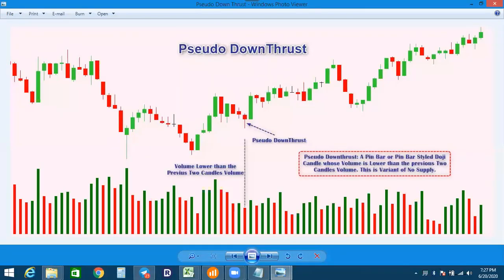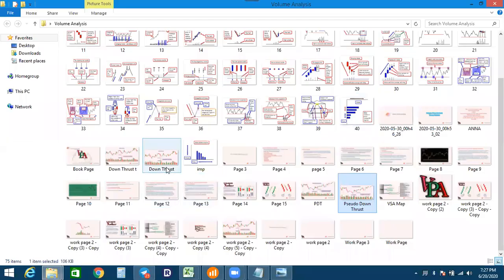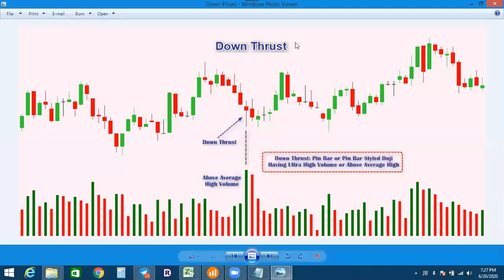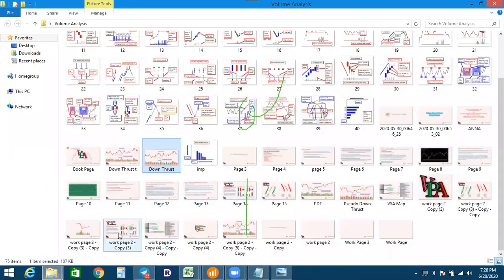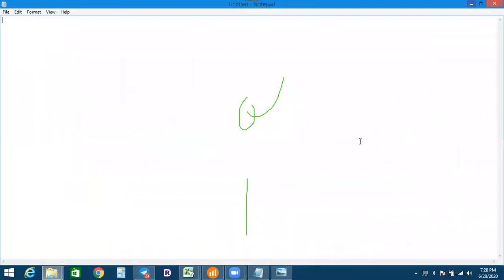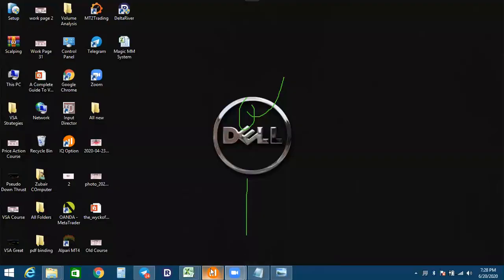Yes, that was the pseudo down thrust, and that is the down thrust only. Look at the ultra high volume. After that, the market is going in the up direction. Only these two concepts I wrote here. Now we are going to the market and finding the examples.